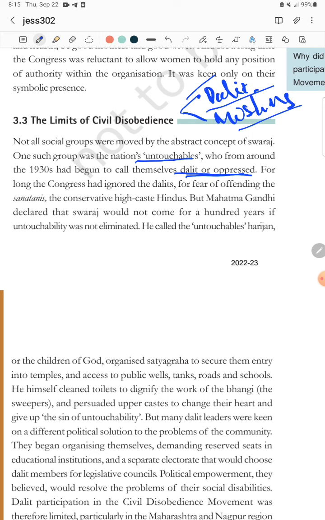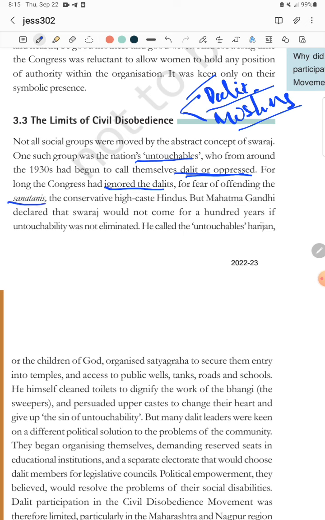For a long time period, the administrative part of the INC, which was constituted as a party whose main ambition was the freedom of the country, ignored the Dalits for fear of offending the Sanatanis.